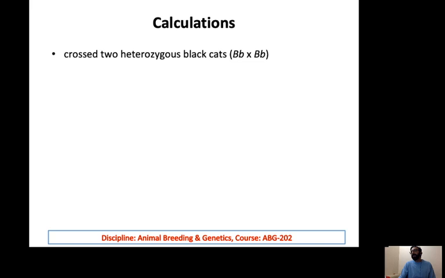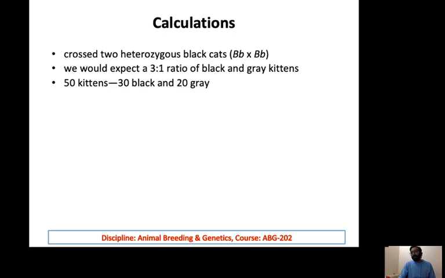So we can calculate this. For example, in this case, we cross two black cats. They are heterozygotes, so we would expect a 3 to 1 ratio. Three should be black and one should be homozygous recessive, that is grey kittens. Now you have 50 kittens produced, and out of that 30 are black and 20 are grey, and we want to establish whether it is a 3 to 1 ratio or not, whether it is following Mendel's law or deviating from that law.